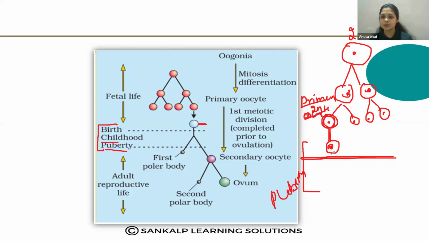So this is the primary oocyte that completes its cell division and becomes one polar body, this is the polar body, and the secondary oocyte. Okay, so this secondary oocyte produces the ovum. So that completes the second meiotic division. So the first meiotic division and the second meiotic division complete, and which forms the ovum.